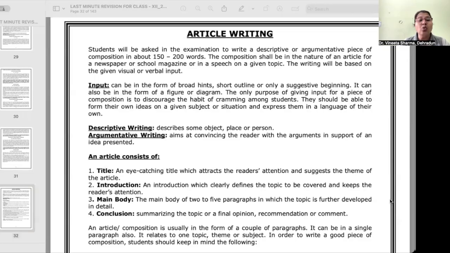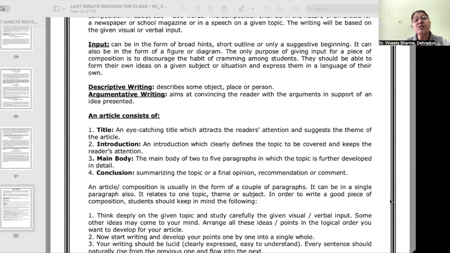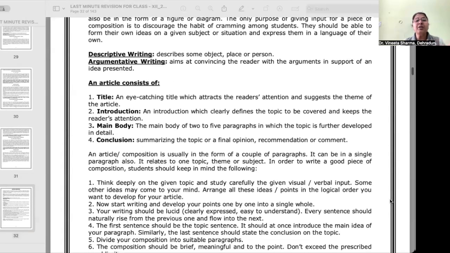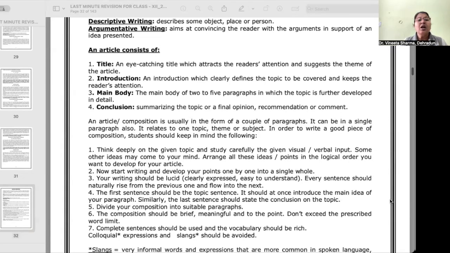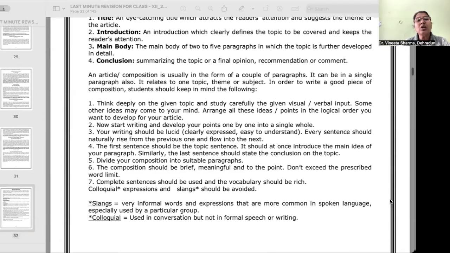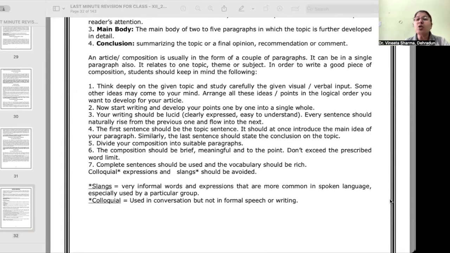So, if it is descriptive writing, you may have to describe some object, place, or person. If argumentative, it aims at convincing the reader with the arguments in support of an idea. So, an article consists of title, introduction, main body, and conclusion. An article is usually in the form of a couple of paragraphs. It can be in a single paragraph also. It relates to one topic, theme, or subject.